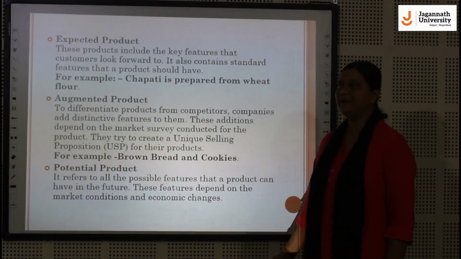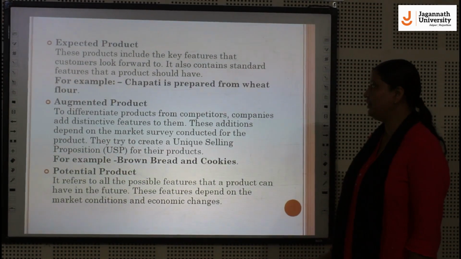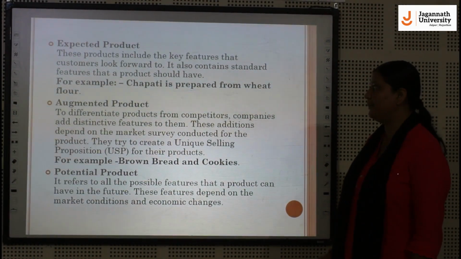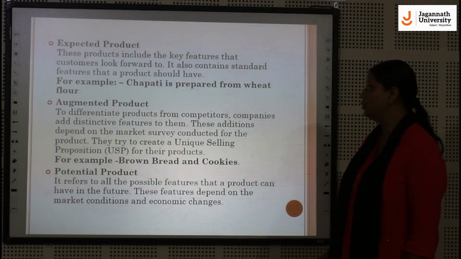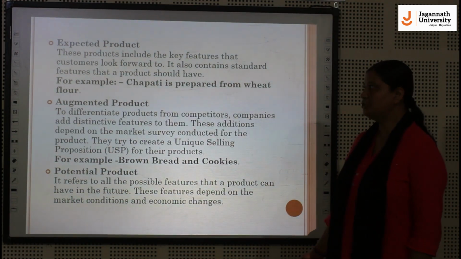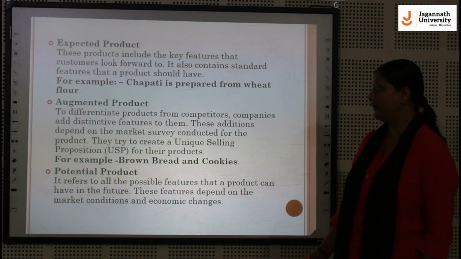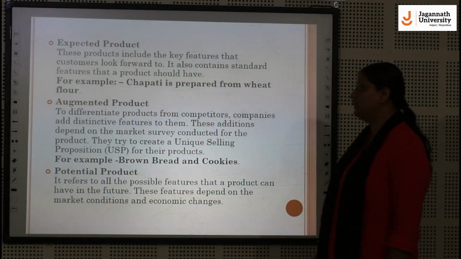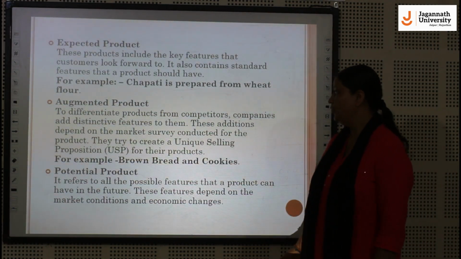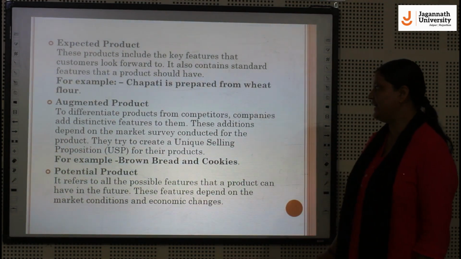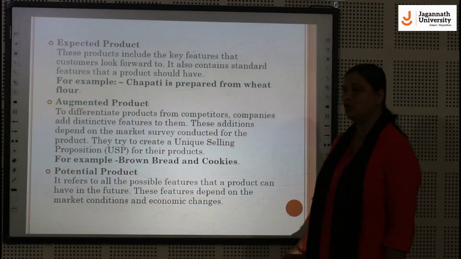Next one is the augmented product. To differentiate the product from competitors, companies add distinctive features to them. These additions depend on the market survey conducted for a product. They try to create a unique selling proposition for the product. For example, brown bread and cookies.